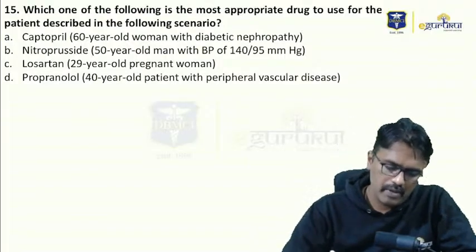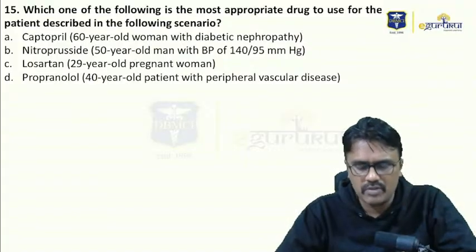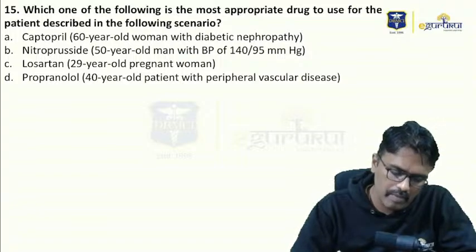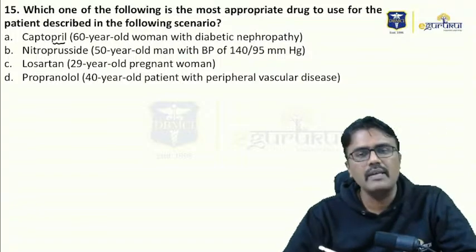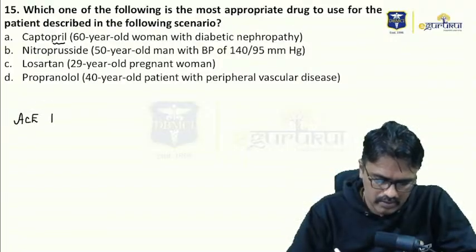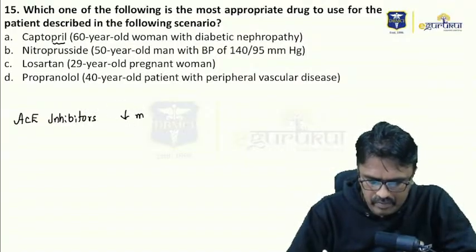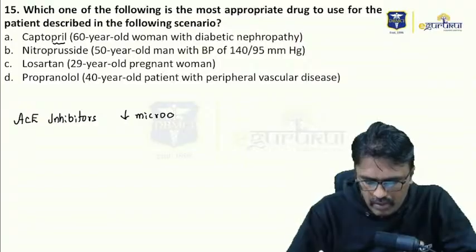So captopril. Can we use captopril in a 60-year-old man with diabetic nephropathy? What is captopril? Remember, anything ending with -pril is an ACE inhibitor. The advantage of ACE inhibitors is that they can decrease microalbuminuria.